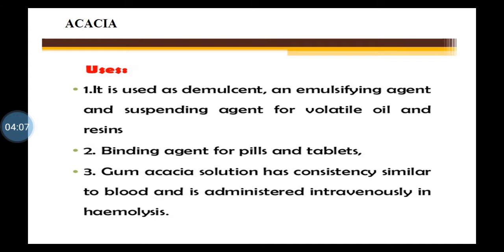So in hemolysis, that is the rupture of the blood, when the blood is getting damaged, in that condition this gum acacia can be administered intravenously. These are the important uses, isn't it?